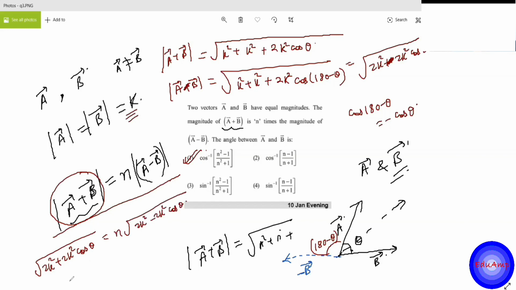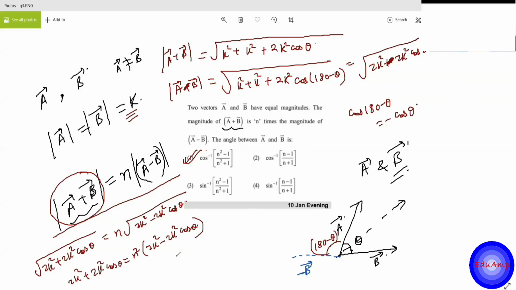Square both the sides, then you will get 2k square plus 2k square cos theta is equal to n square into 2k square minus 2k square cos theta. You can cancel out 2k square, you can take out common. Okay. So from there you will get 1 plus cos theta is equal to n square minus n square cos theta.